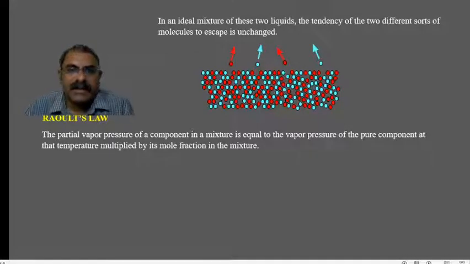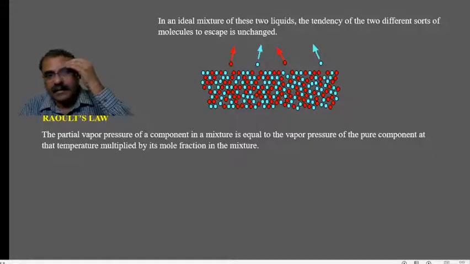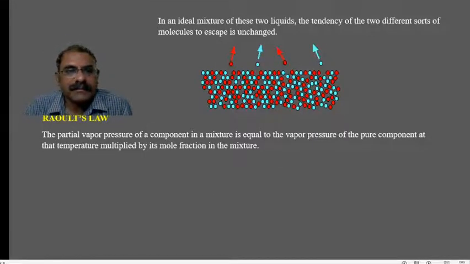Raoult's law. So ideal solutions will obey Raoult's law. According to Raoult's law, the partial vapor pressure of a component in a mixture is equal to the vapor pressure of the pure component at that temperature multiplied by its mole fraction. So Raoult's law is useful to know the partial vapor pressure of the component after mixing into an ideal solution, which is given as the product of the concentration of the component multiplied by the vapor pressure of the pure component.